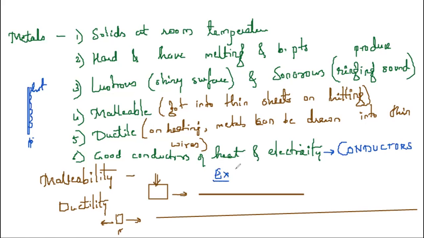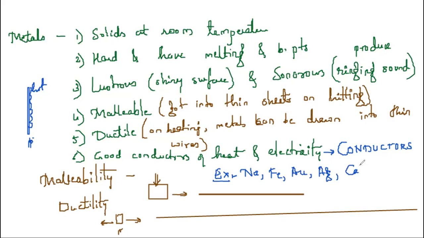What are the examples of metals? It is sodium. Now I'll write the symbols. We have iron. We have gold, Au. Silver, we have Ag. Then I have calcium. These are all what? These are all metals. These are all examples of metals.